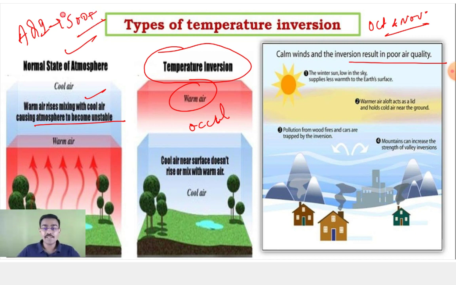Why? What happens basically? Since the temperature starts decreasing, you have a very cold temperature near the surface. Near the surface, you have the smoke particles. Smoke particles plus fog lead to smog, and you have a very cold air mass suspended near the surface that is not able to rise. Above that, you have a high temperature. The winter sun low in the sky supplies less warmth to the surface air. Warmer air aloft acts as a lid, so it does not let the cold air mass rise. Because of this temperature inversion, you find the choking of the air. So in October, November, December, you find this kind of thing.